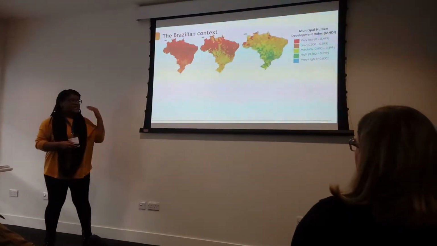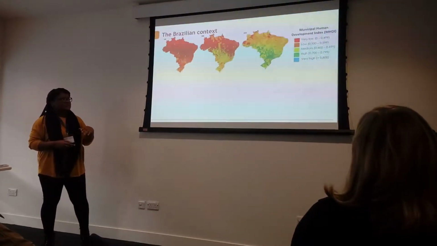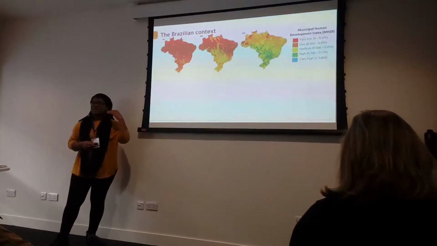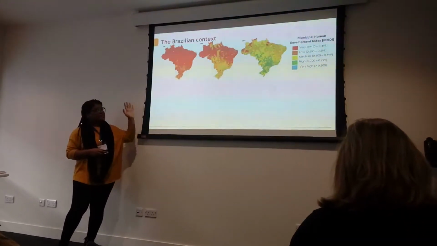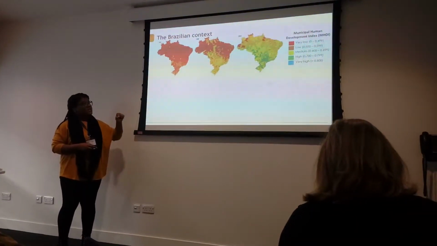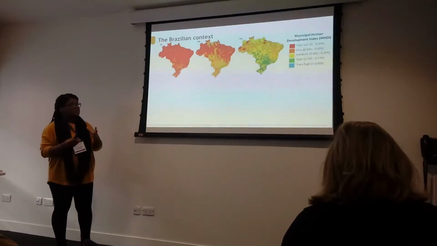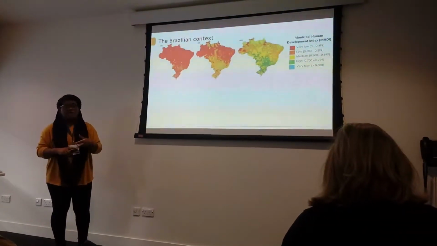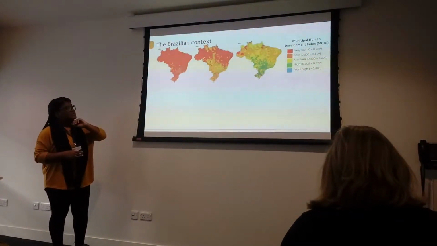And the context for that, as you can see on the top part of the slides, is that over the last 3 decades, Brazil has been undergoing very significant economic growth and development. These are the last 3 editions of the national census, and what is shown here is the Human Development Index. For those who are not familiar with the measure, it's a composite measure of longevity, education, and income. And as you can see, Brazil has been progressing over the past 3 decades.